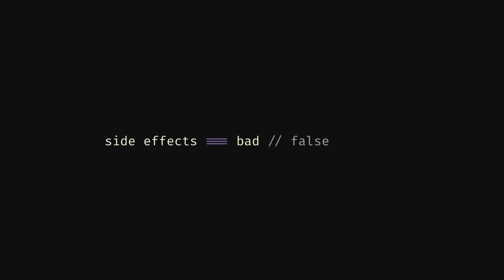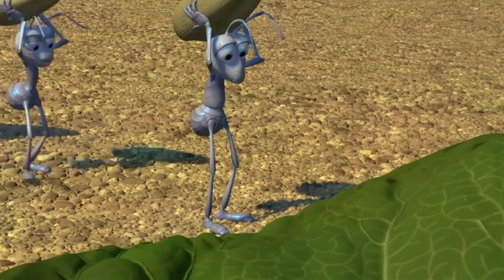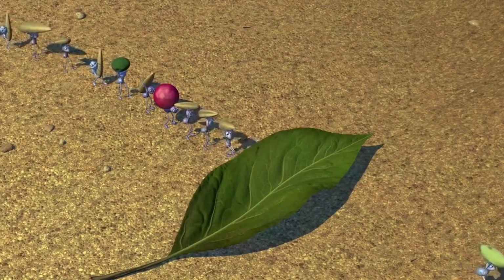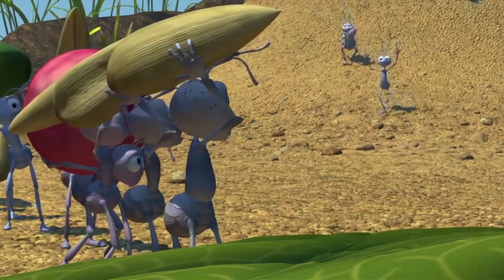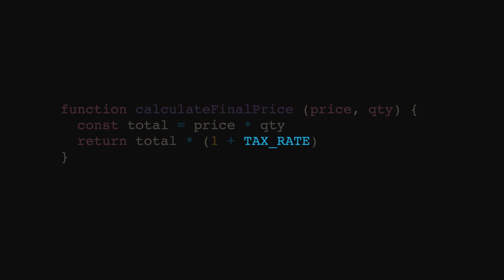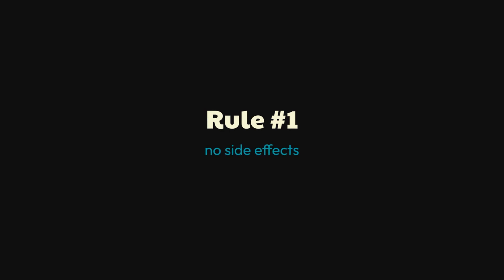So why are side effects bad? Well, they're not necessarily bad, they're just unpredictable. One problem is because they depend on the context outside of their local environment. They're contextual to the current state of the application. If the state of the application changes, they'll behave differently. Take this function, for example. This function will only work in a program where taxRate is both a variable and that variable is a decimal. If taxRate gets mutated, or worse, deleted, calculateFinalPrice will behave differently. Unpredictable. And with that, we have our first rule: avoid side effects.